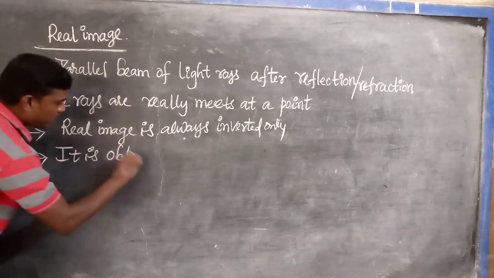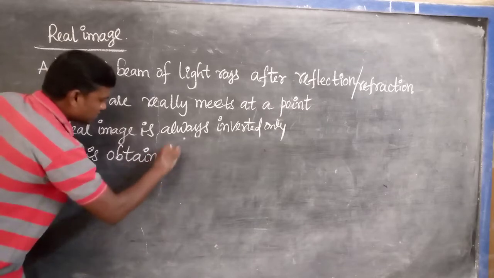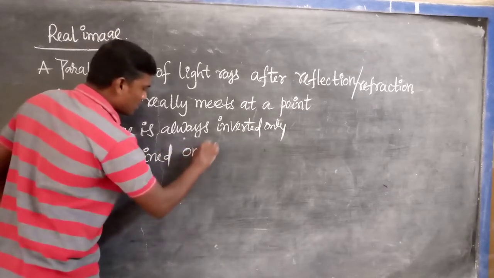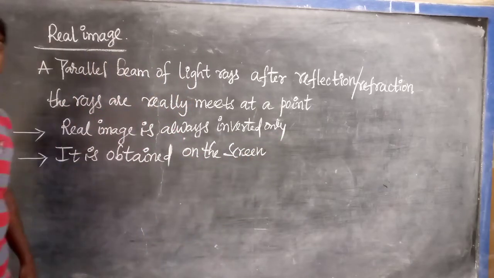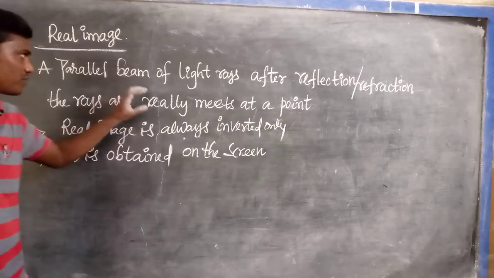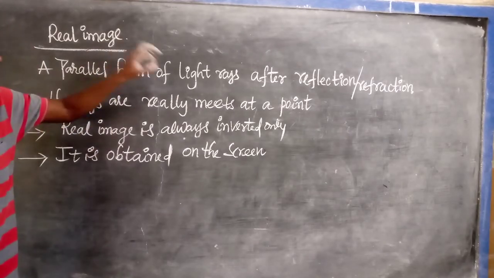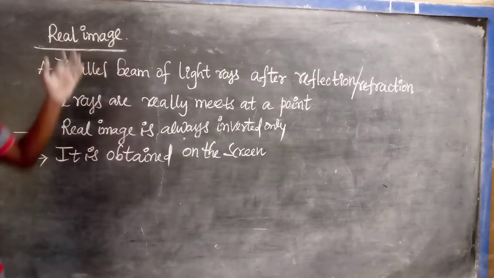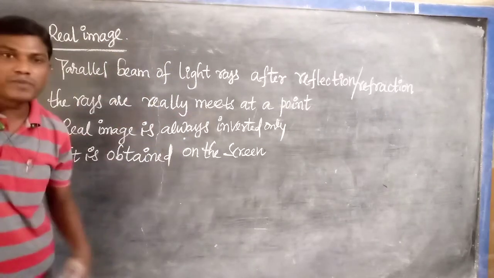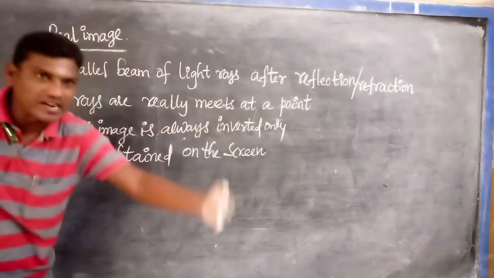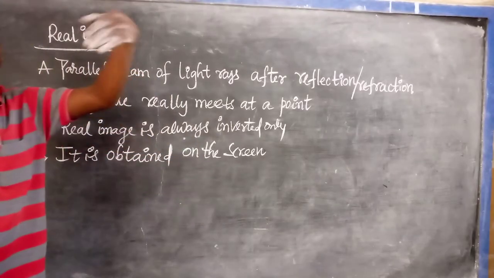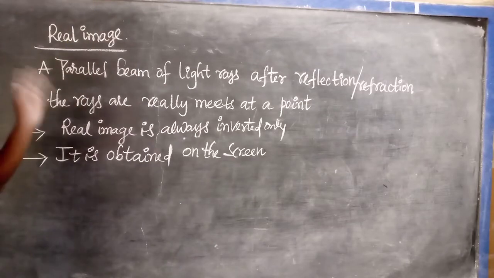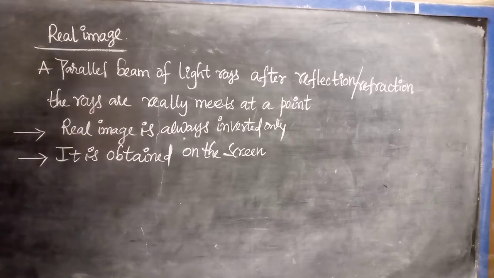It is obtained or caught on the screen. That is nothing but where the image will be formed. After the reflection or refraction, at the point where the group of light rays meet, we place a white paper or a white screen, a white cloth. So on the screen or on the paper you are observing the image. That is one thing. It is obtained on the screen.